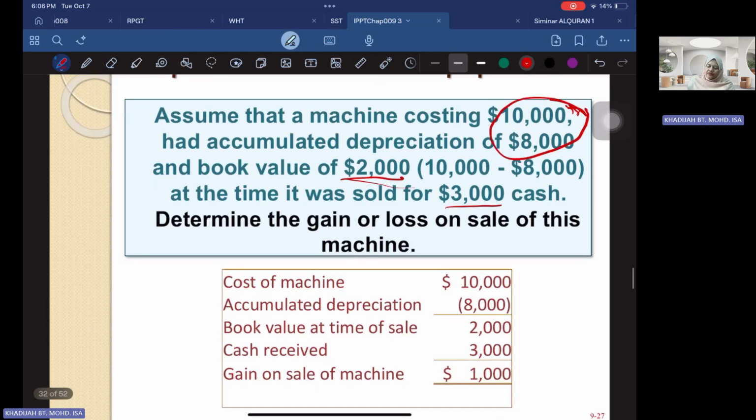In this case, the cost is 10,000, accumulated depreciation is 8,000, so the net book value is 2,000. Compare that with the 3,000. The net book value is 2,000, but you can sell the machine and get cash of 3,000. So between 2,000 and 3,000, you have a difference of 1,000. When your cash received is more than the net book value, you have a gain. So that's why you have a gain on the sale of the machine.